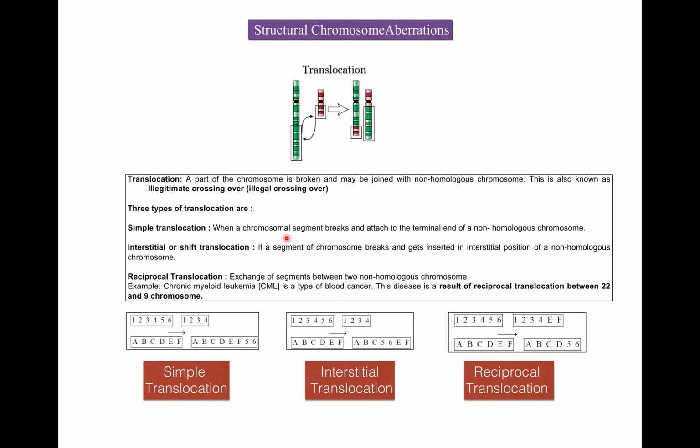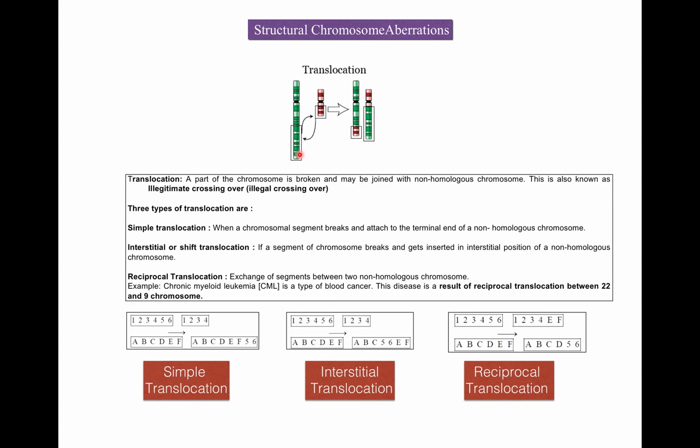Now, translocation. Translocation means when a part of a chromosome is broken and it may be joined with a non-homologous chromosome, then it is known as translocation. This is also known as illegitimate crossing over, that is illegal crossing over.